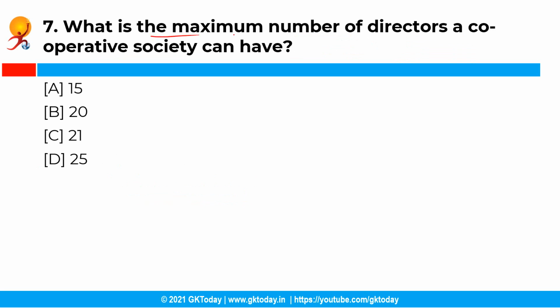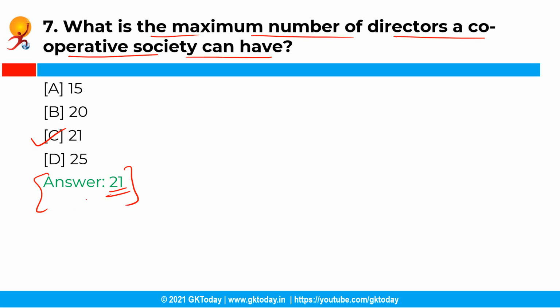So what is the maximum number of directors a cooperative society can have? So you have the following options and the correct answer is option C, that is 21. So the maximum number of directors in a cooperative society shall not exceed 21. The legislature of the state can also make provisions for co-option of persons having experience in the field of banking, management, finance or specialization in any other related fields as members of the board.